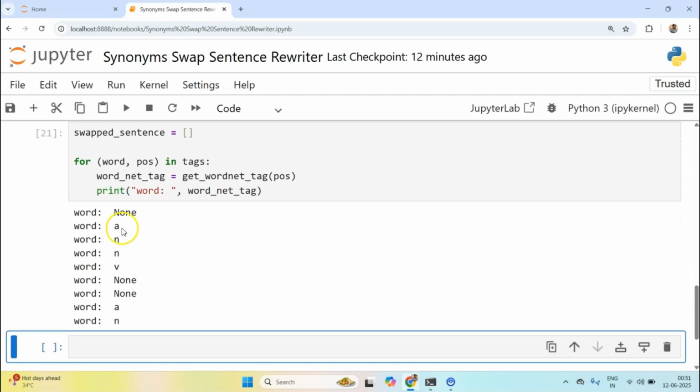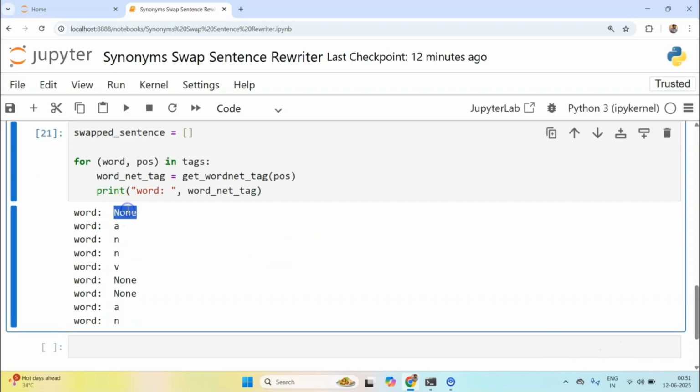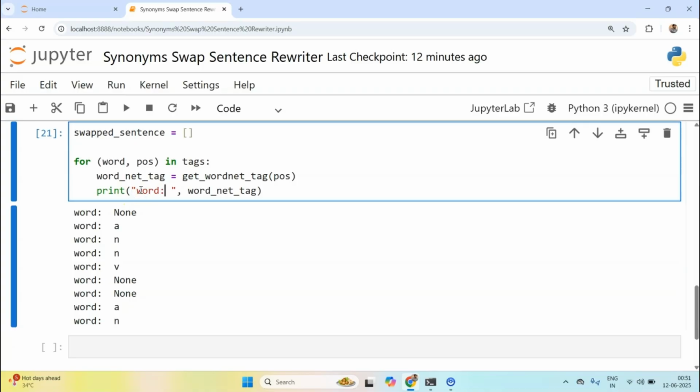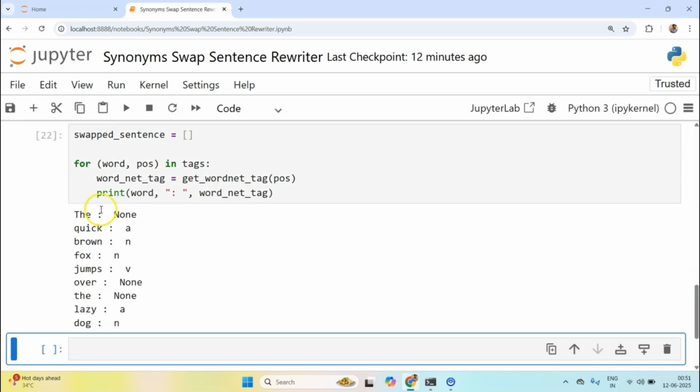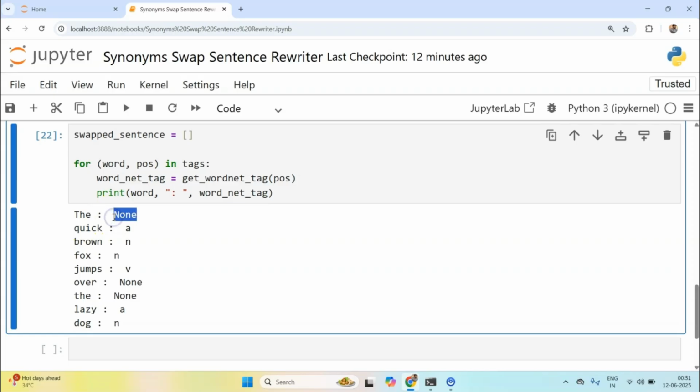Okay, so we see this word which is none, none, none. I should have done word like this. So we see the is none. Why? Because I don't want it to be replaced. Over is none, the is none. I don't want these to be replaced.